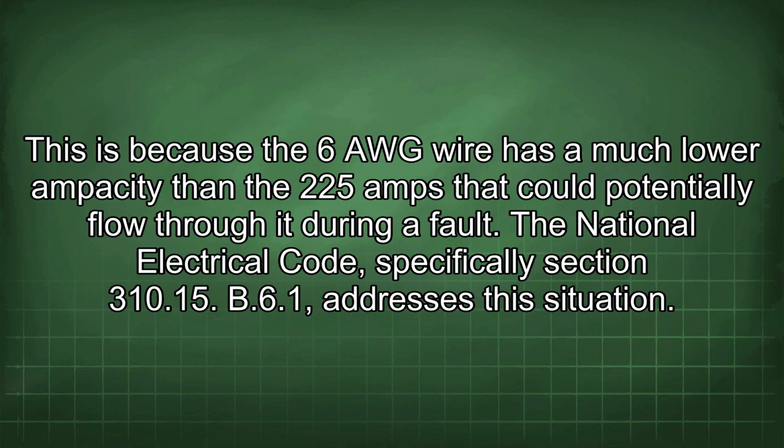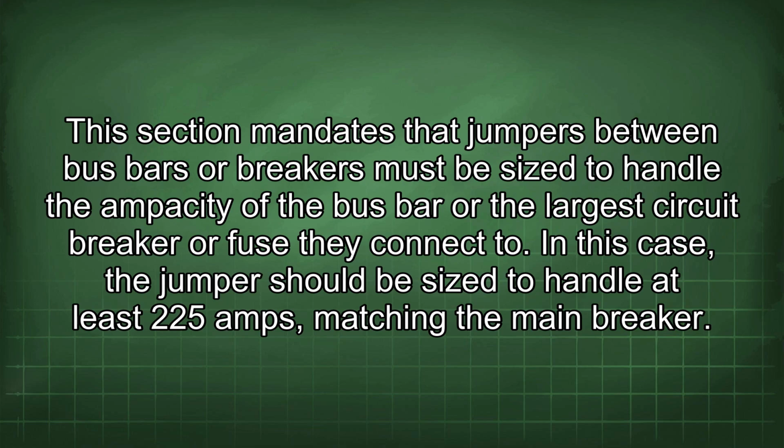This is because the 6 AWG wire has a much lower ampacity than the 225 amps that could potentially flow through it during a fault. The National Electrical Code, specifically Section 310.15(B)(6), addresses this situation. This section mandates that jumpers between bus bars or breakers must be sized to handle the ampacity of the bus bar or the largest circuit breaker or fuse they connect to. In this case, the jumper should be sized to handle at least 225 amps, matching the main breaker.